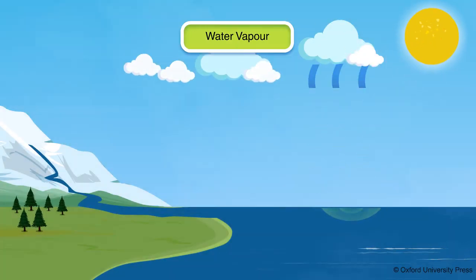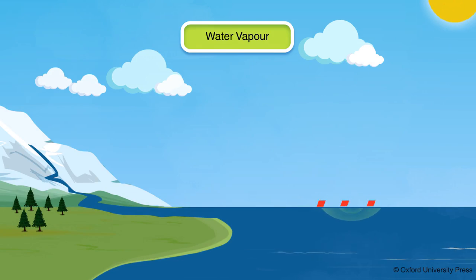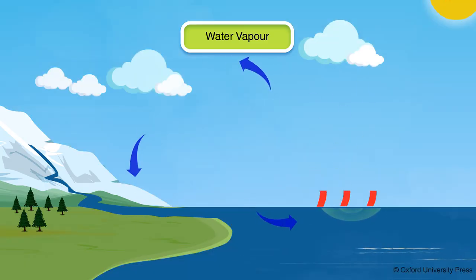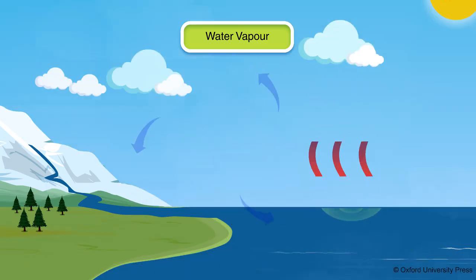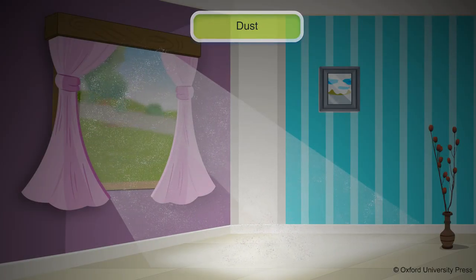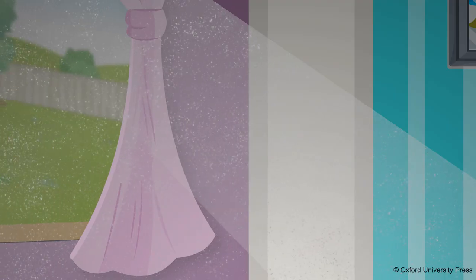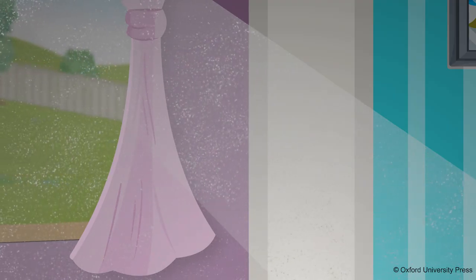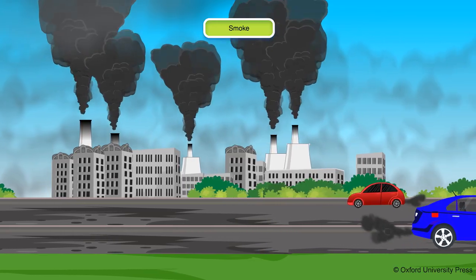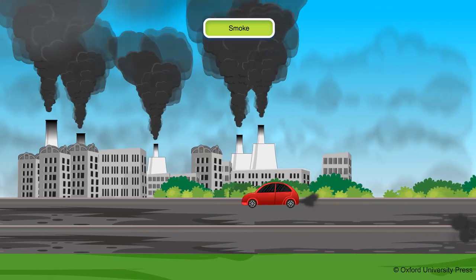The amount of water vapor in the air depends upon the weather of a place. It is higher in places closer to a water body as the sun heats up the water and converts it into water vapor. If we observe sun rays entering from a window inside a dark room, we can see tiny particles. These particles are dust particles present in the air. Smoke is released from factories and vehicles, which gets added to the atmosphere.